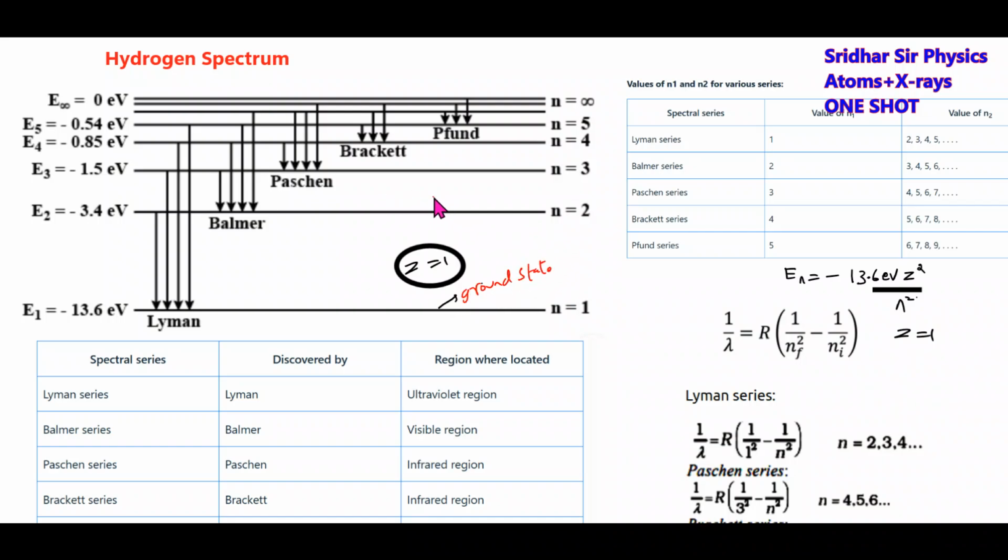This is called the first excited state. Second excited state. Third excited state. Like this, this will be the fourth excited state. N equal to 2 we will call the first excited state. So all these are called excited states.